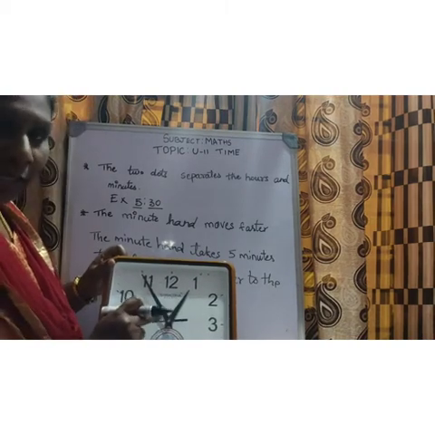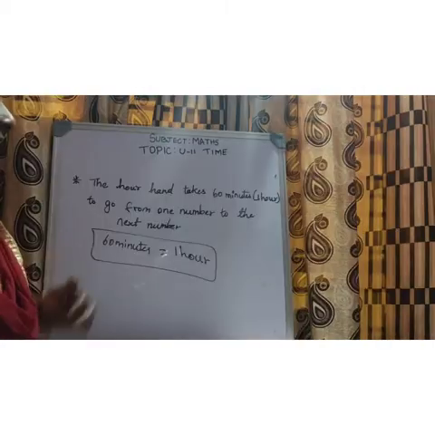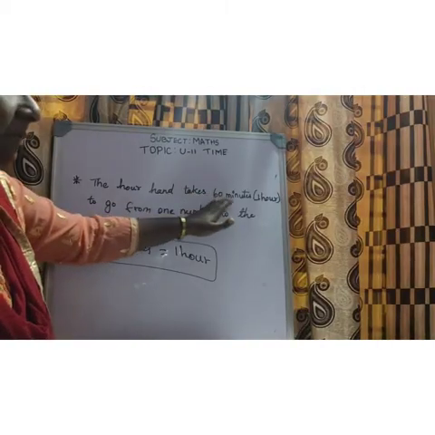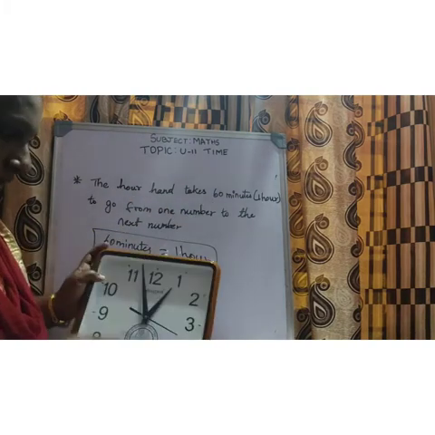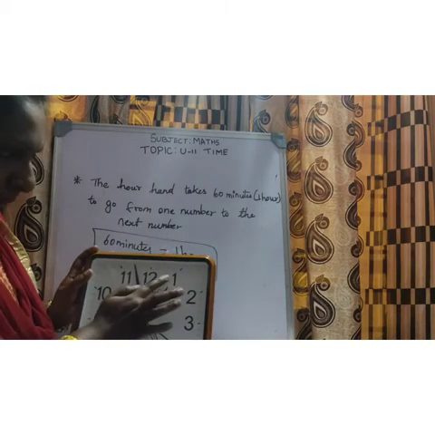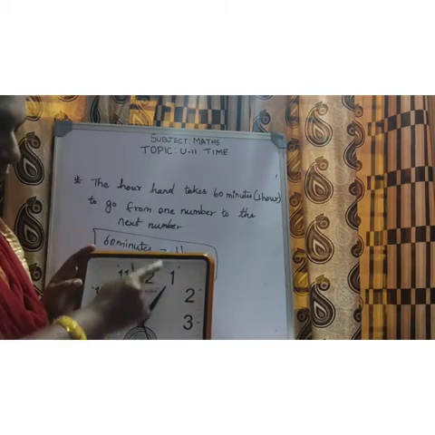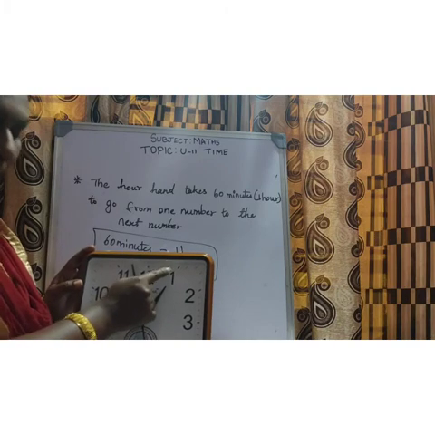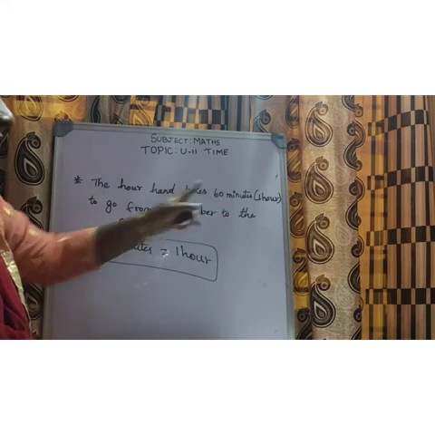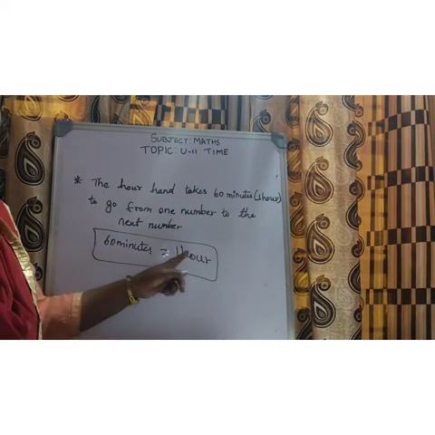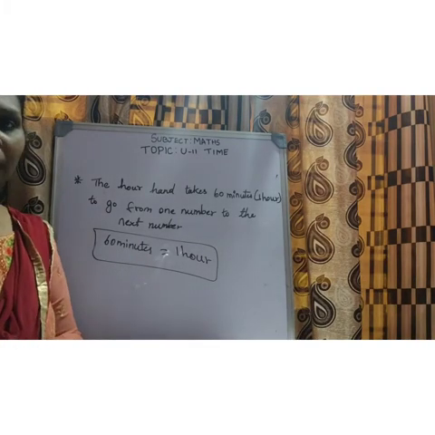If the minute hand goes from 12 to the next 12, it means 1 hour, and it takes 60 minutes. So the short hand, if it has to go from one number to the next number, how long does it take? It takes 1 hour. That is 60 minutes. 60 minutes equals how much, children? 1 hour. So this is only the introduction part, children.